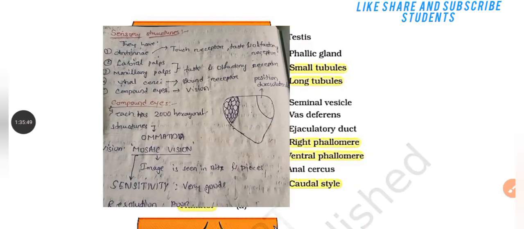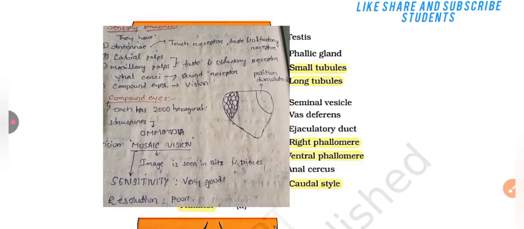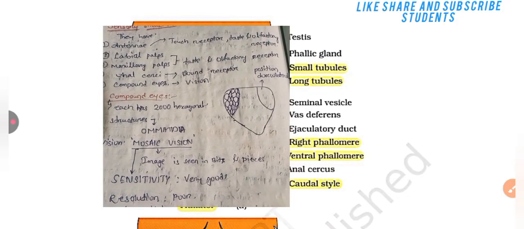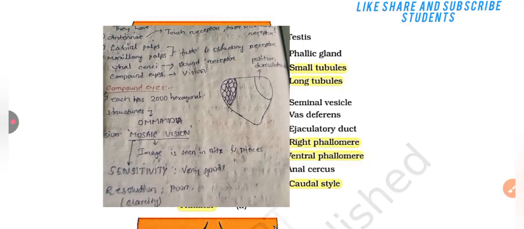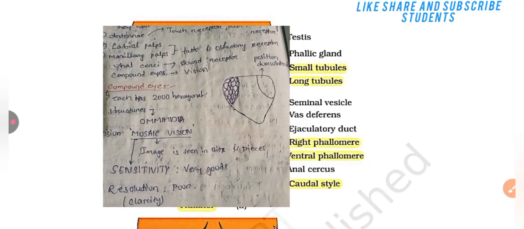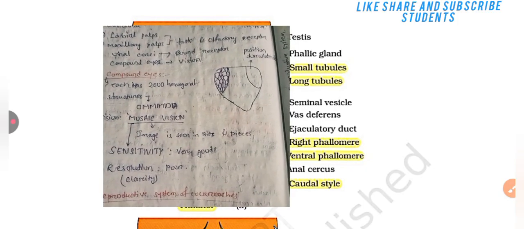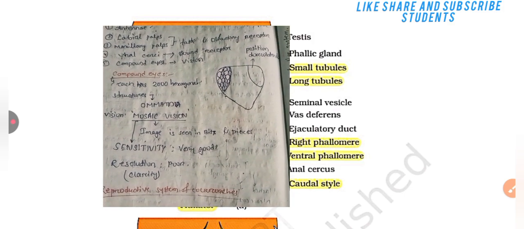For sensory structures, they have antennae with touch receptors and taste and olfactory receptors. Labial palps and maxillary palps are taste and olfactory receptors. Anal cerci are sound receptors. Compound eyes are for vision.